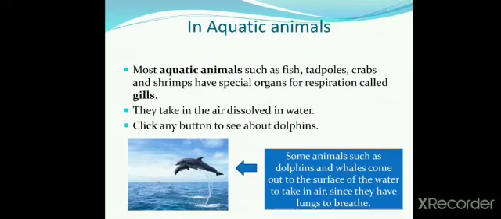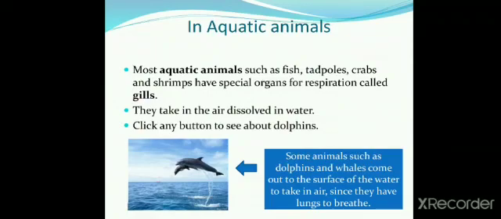Most aquatic animals such as fish, tadpoles, crabs, and shrimps have special organs for respiration called gills. They take in the air dissolved in water.